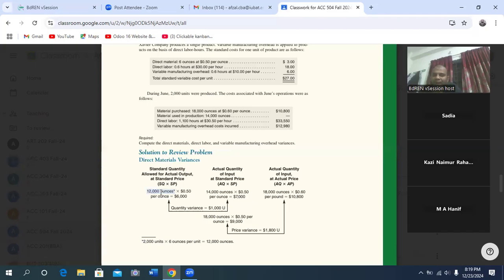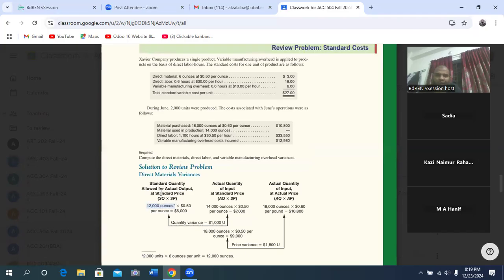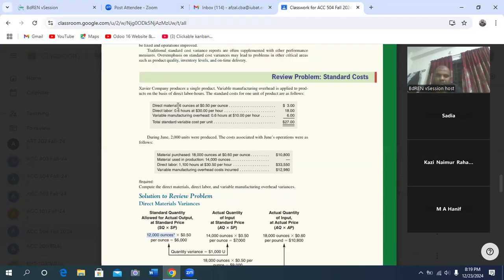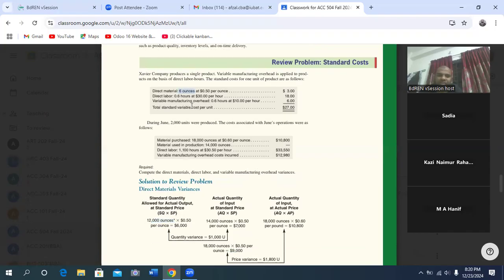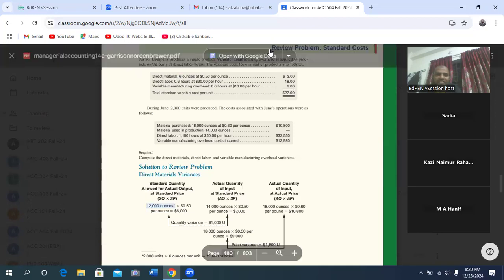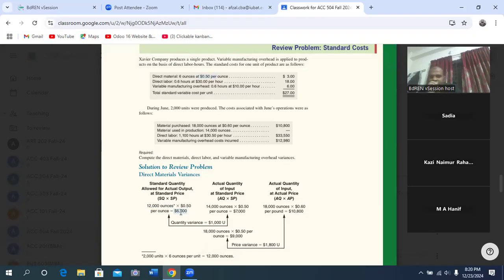12,000 is a quantity. How to determine this 12,000? For 1 unit, it requires a standard of 6 ounces. For 2,000 units, it requires 12,000 ounces. 2,000 multiplied by 6 equals 12,000. And the standard rate is 0.50, isn't it? And the total cost is $6,000.